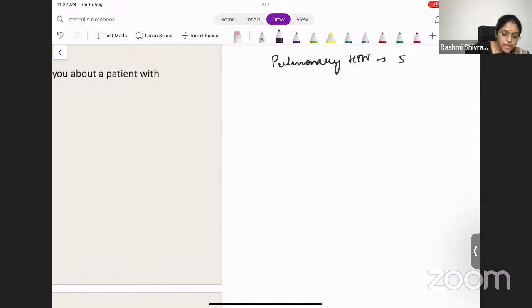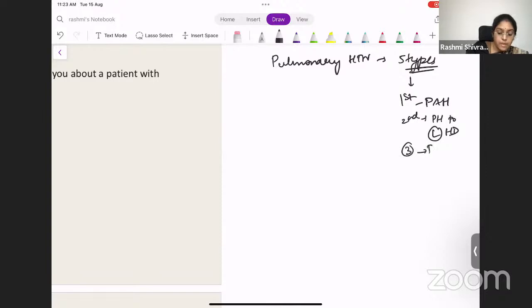The second one will be pulmonary hypertension due to left heart disease. The third one will be pulmonary hypertension due to chronic lung disease. Like if the patient has COPD, then he develops cor pulmonale, right? That is pulmonary hypertension type 3.